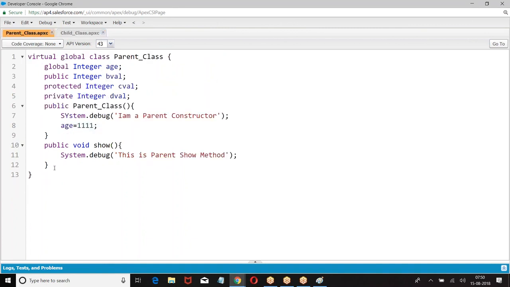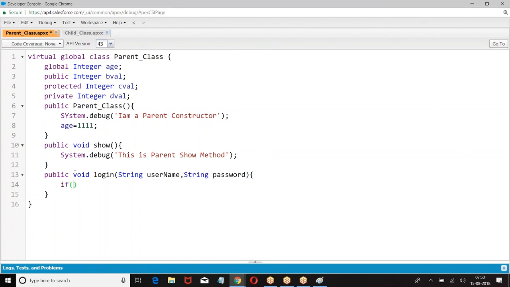Now look at this. Parent class has defined a public void method called login.